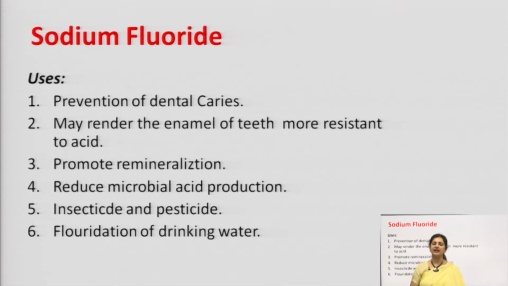It reduces microbial acid production. Microbial acid is produced by the action of the bacteria on the foodstuff deposited on the tooth. It is used in insecticide and pesticide, and fluoride, in the sodium fluoride form, is also used in the fluoridation of the drinking water.